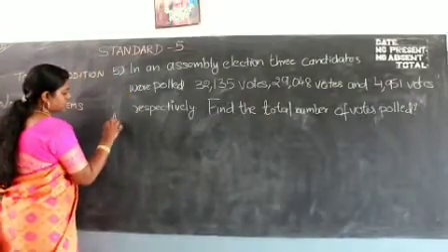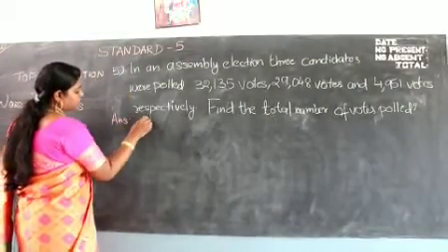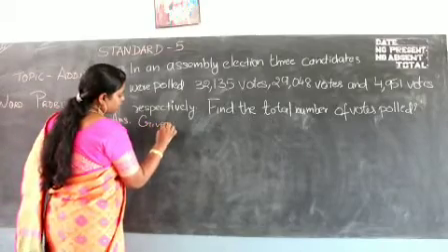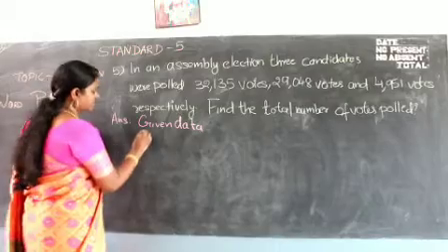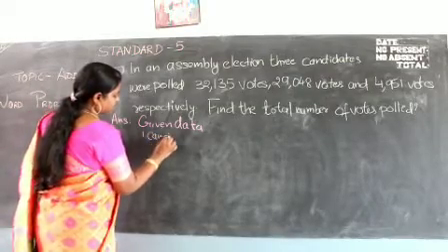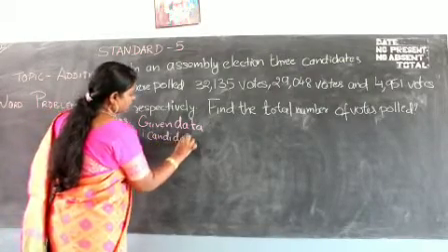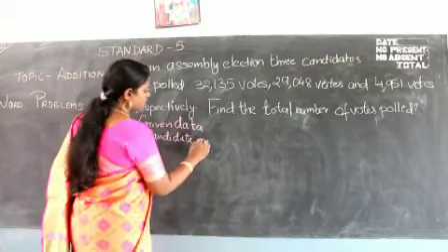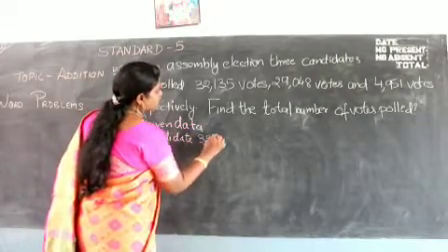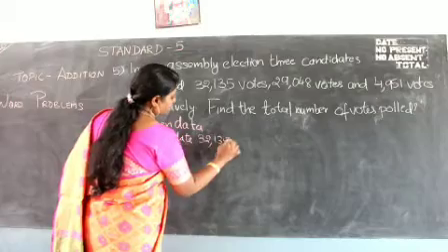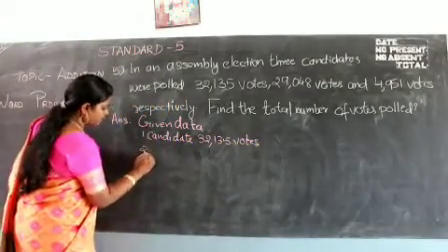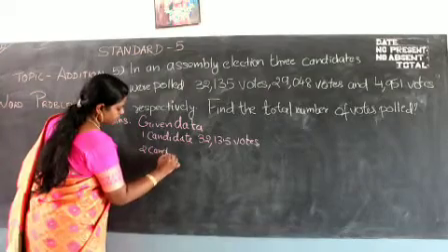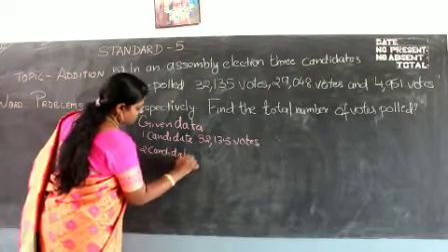First answer, okay, then as usual given data. Okay, so first candidate, how many votes did he get? He got 32,135 votes. Okay, and so the second candidate, how much did he get?